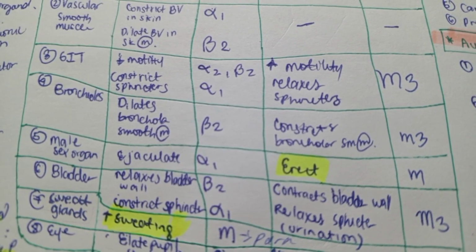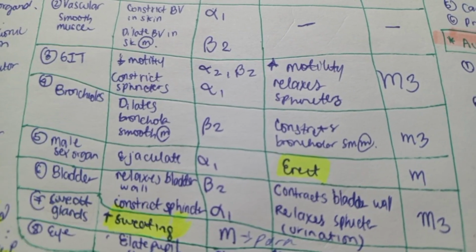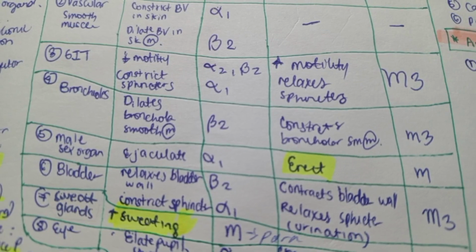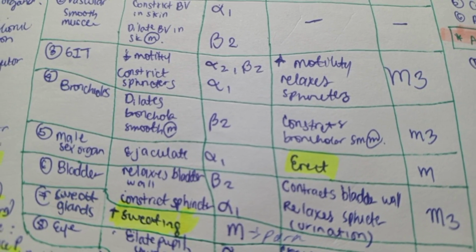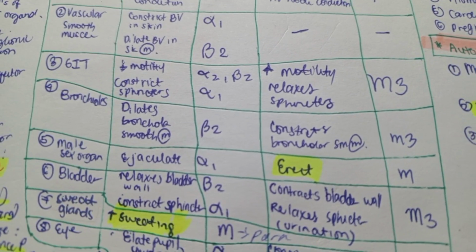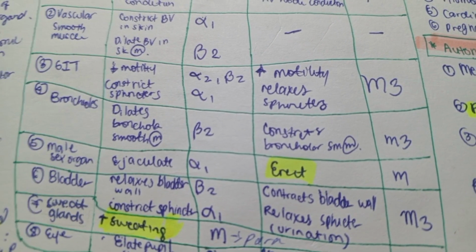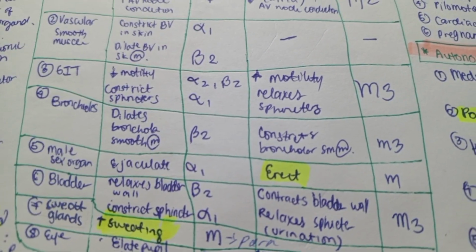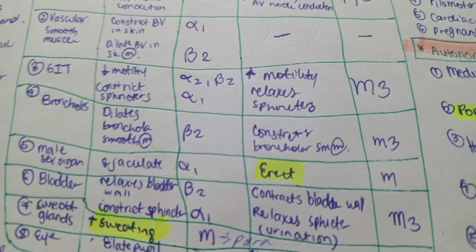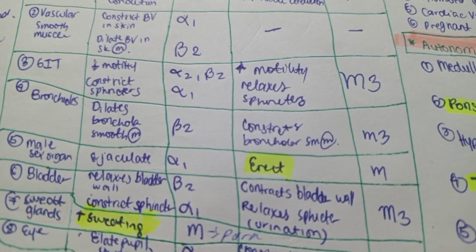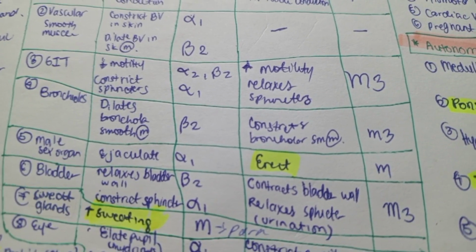So for the bladder to relax, the B2 receptor, a sympathetic receptor, is utilized, and to constrict the sphincter, the alpha 1 sympathetic receptor is used. And to contract the bladder wall and relax the sphincter for urination, this is the parasympathetic action of the bladder. It contracts the bladder wall and it relaxes the sphincter. The responsible parasympathetic receptor is the M3.